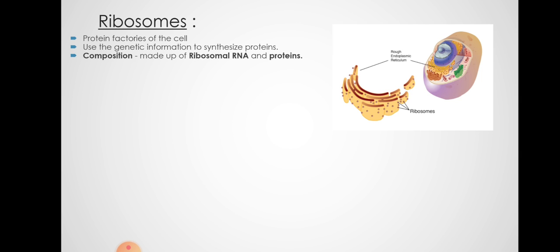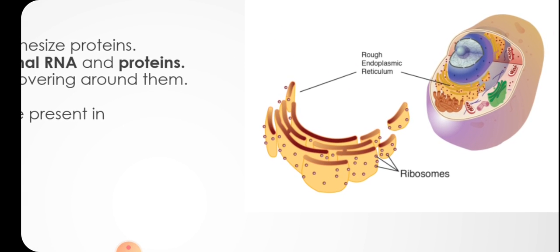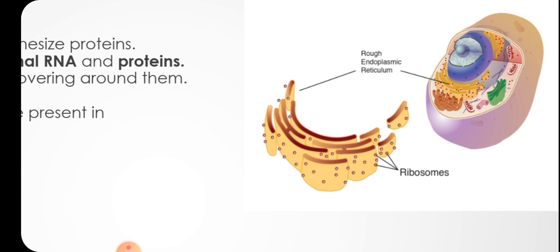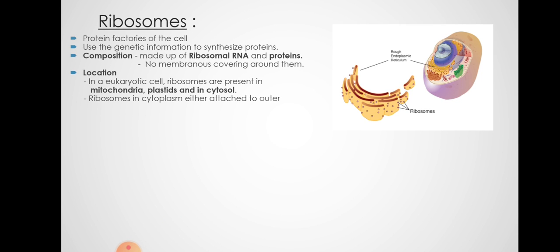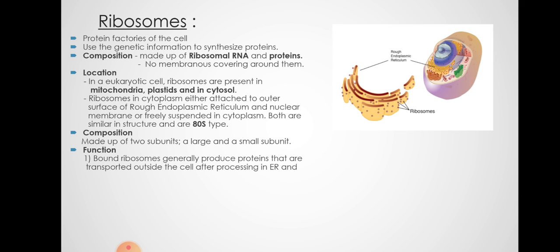Now, a very important organelle which is a protein factory, and it uses genetic information to synthesize proteins. It is made up of RNA and protein, the ribosome, and it has no membranous covering. Now I have shown here where exactly the ribosomes are present. They are attached to the rough ER. They are also present freely in the cytoplasm, and here you can see they are also attached to the outer surface of the nuclear membrane. Then these are made up of a large and a small subunit.